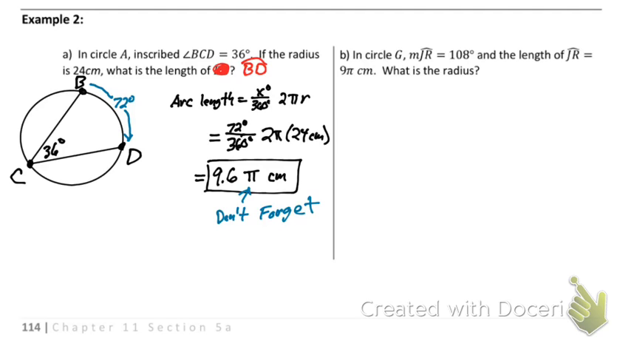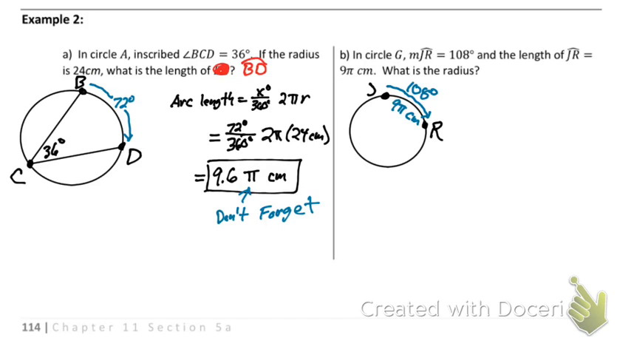All right, next one says in circle G, the measure of arc JR equals 108, and the length of arc JR is 9 pi centimeters. What is the radius? So let's draw this picture of what's going on here. We have 2 points, J and R, and arc JR is 108 degrees. That's the degree measure between the two. It also says the length of JR is 9 pi centimeters.